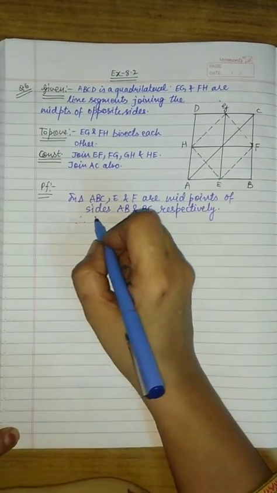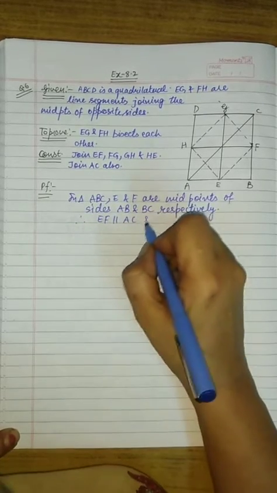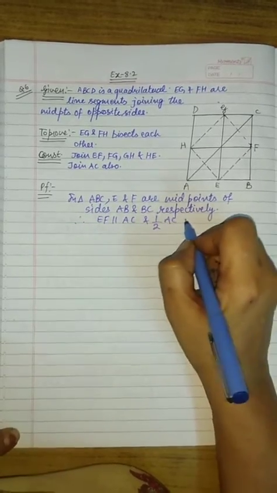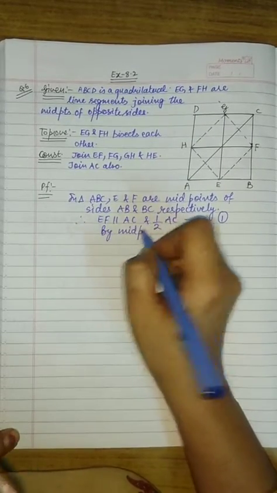Therefore, EF is parallel to AC and half of AC. Let this be equation 1 by midpoint theorem.